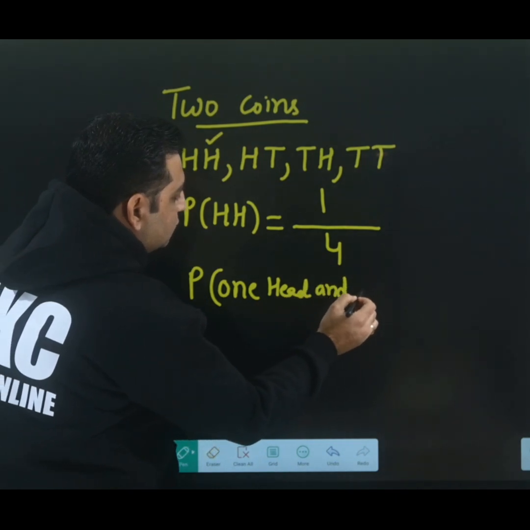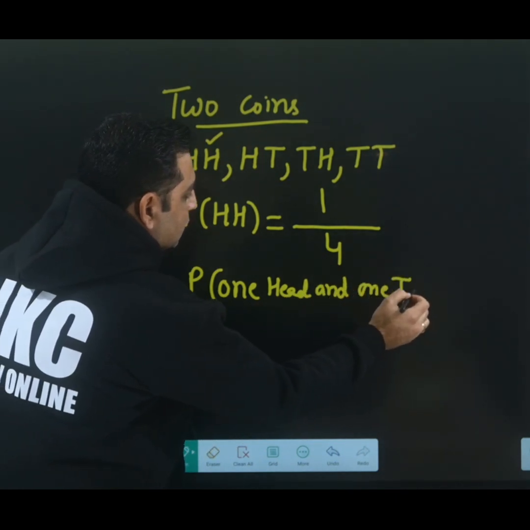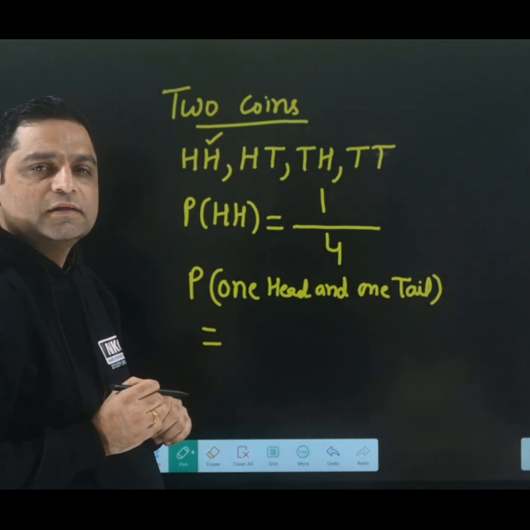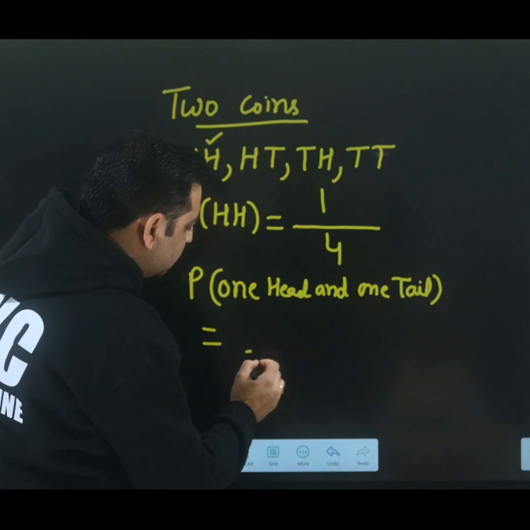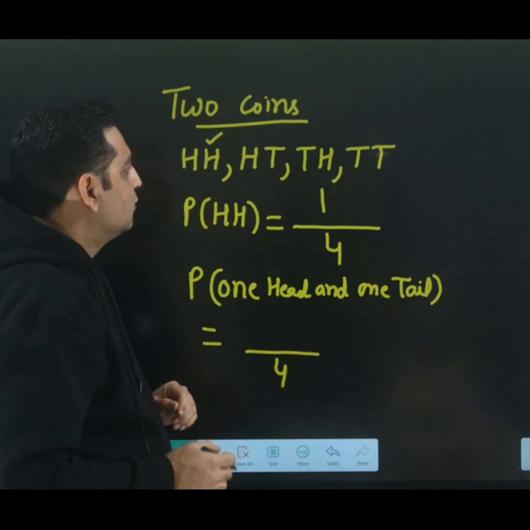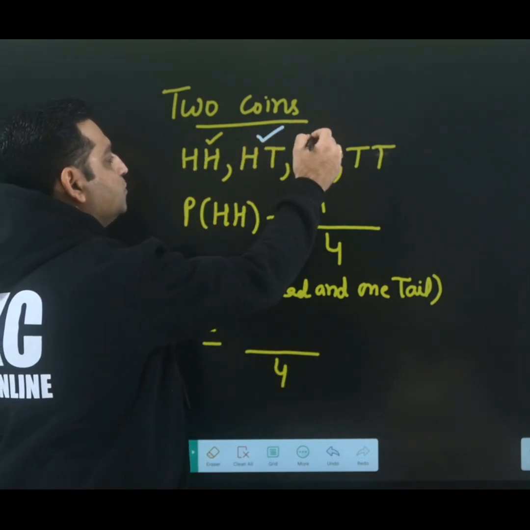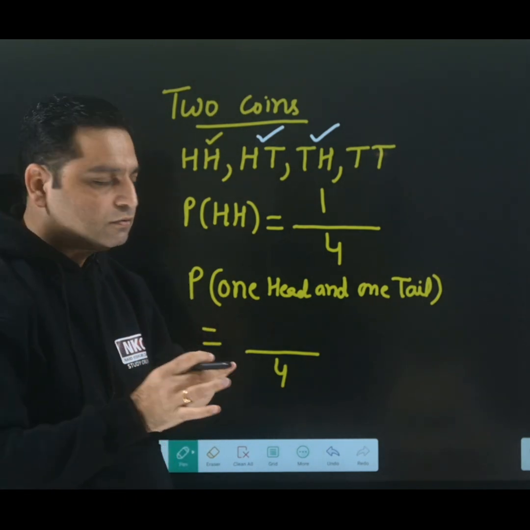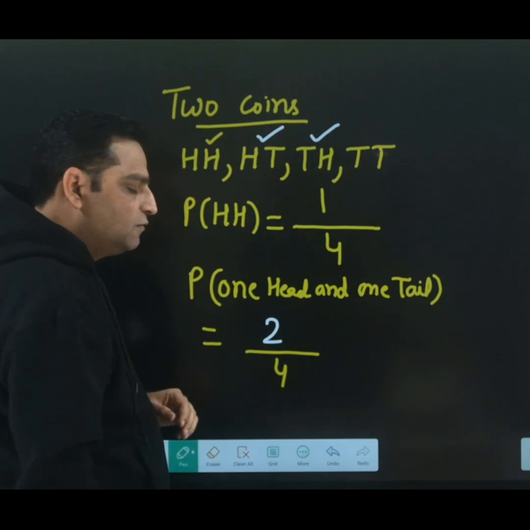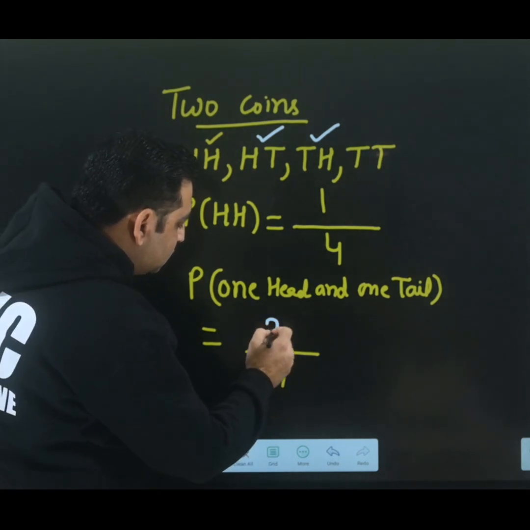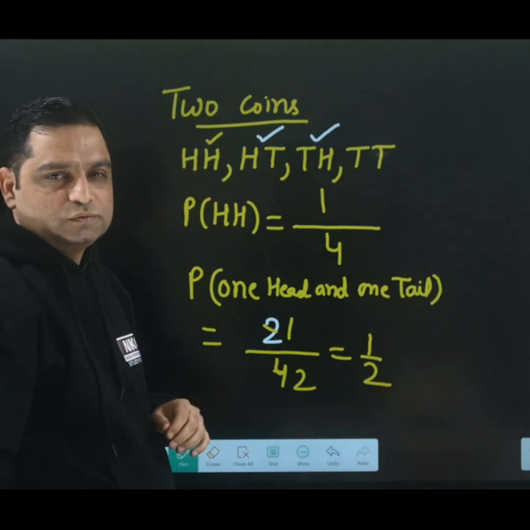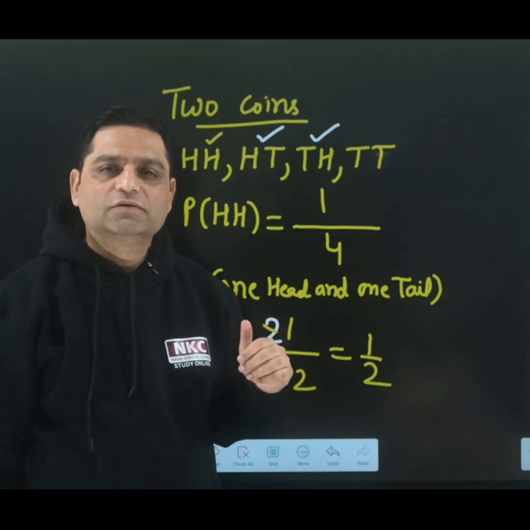Now one head and one tail means the total is still 4, it will remain 4, but there are two options which have one head and one tail. So that means 2 over 4 is the probability. You can cancel them out. We will get 1 over 2. So half is the probability for this situation to happen.